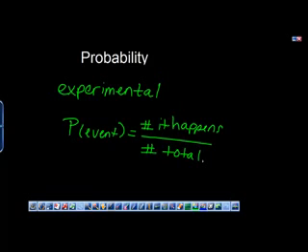Think about flipping a coin. If we flip the coin 5 times, the total opportunities for that event were 5. Let's say we want to know the probability of heads. Let's say 2 times we got heads and 3 times we got tails. So the probability of getting heads is 2 out of the possible 5 times.